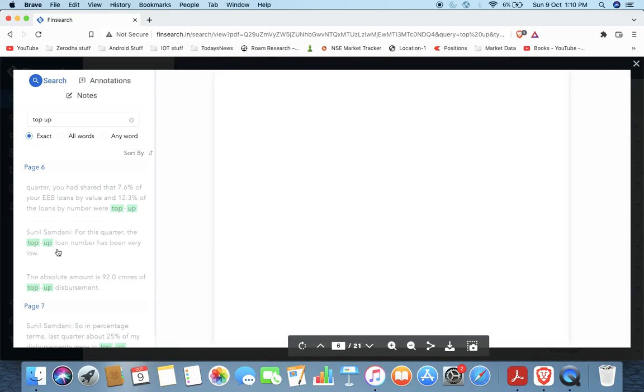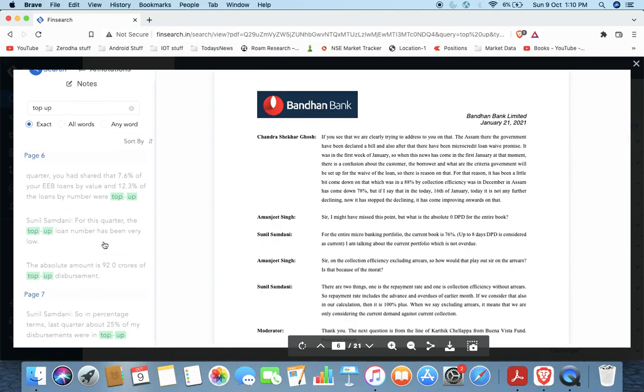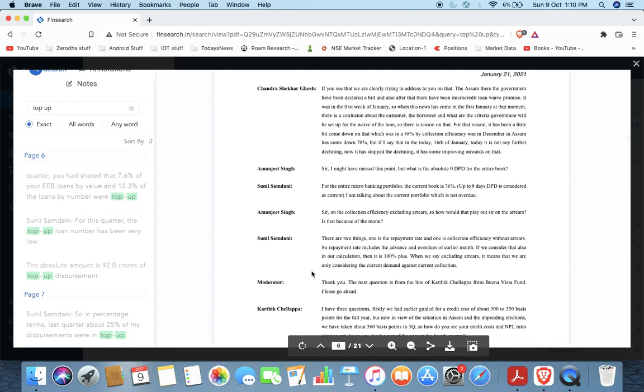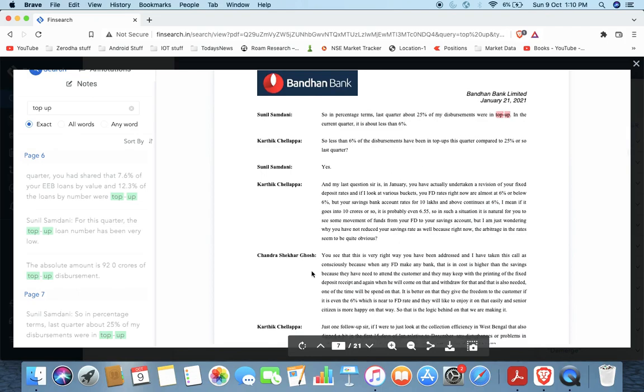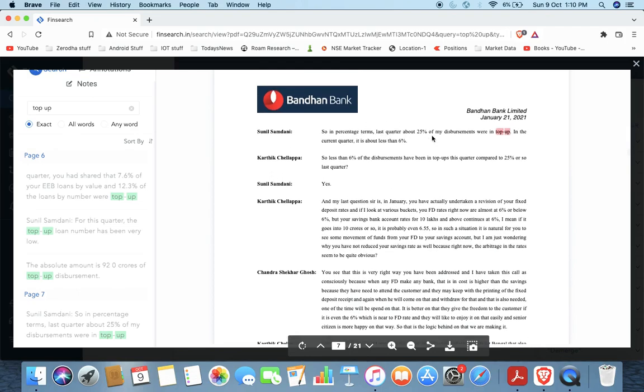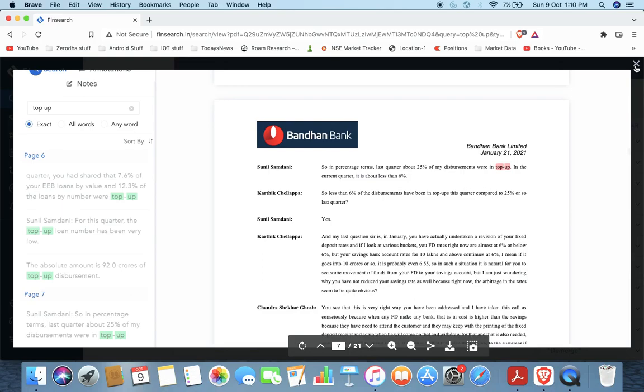Like here, for this quarter, the top-up loan number has been very low. I think this is the CFO of Bandhan Bank talking about it. You can go through that document, and in percentage terms, last quarter about 25% of disbursements were in top-up. In the current quarter it is less than 6%.